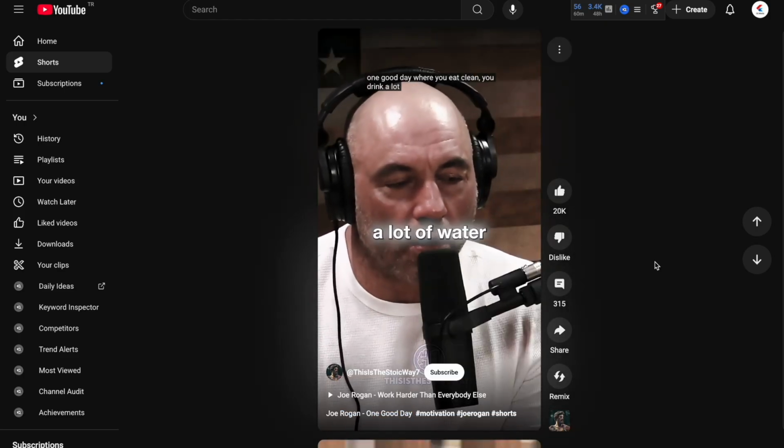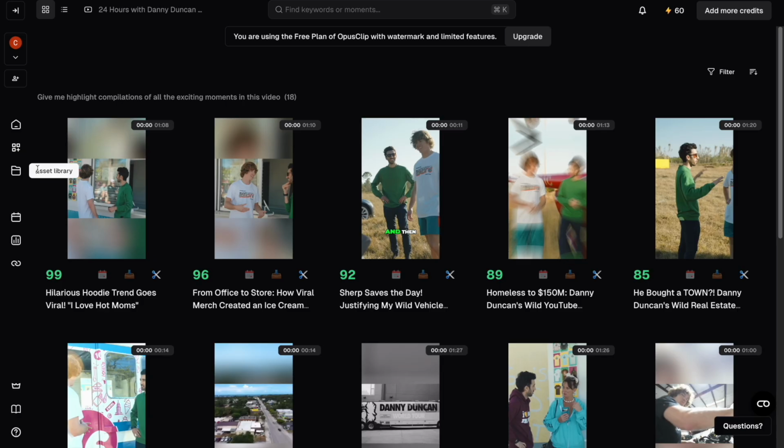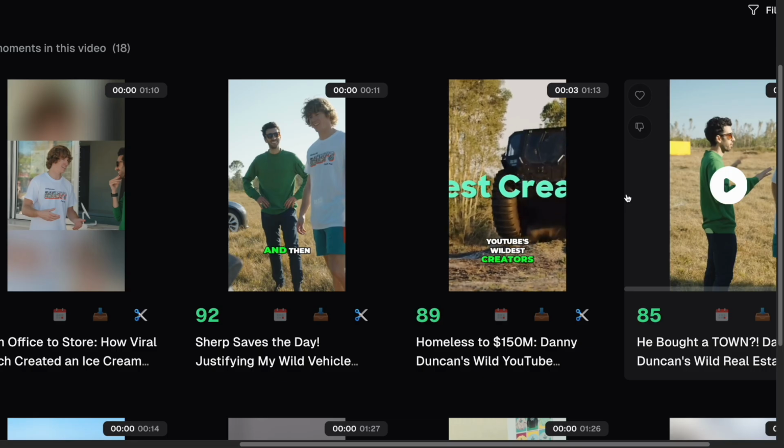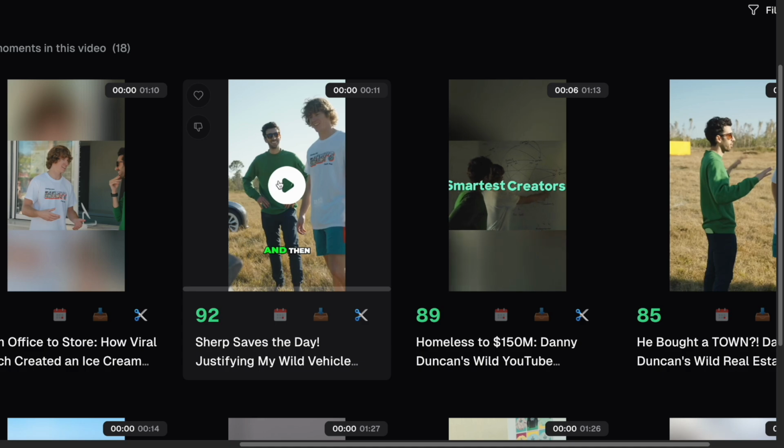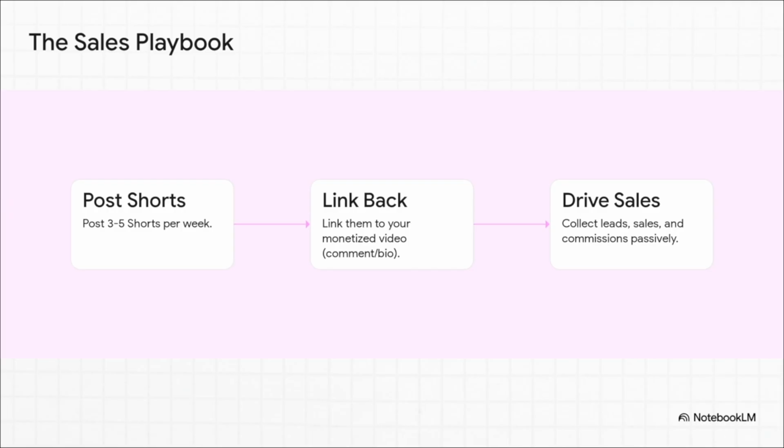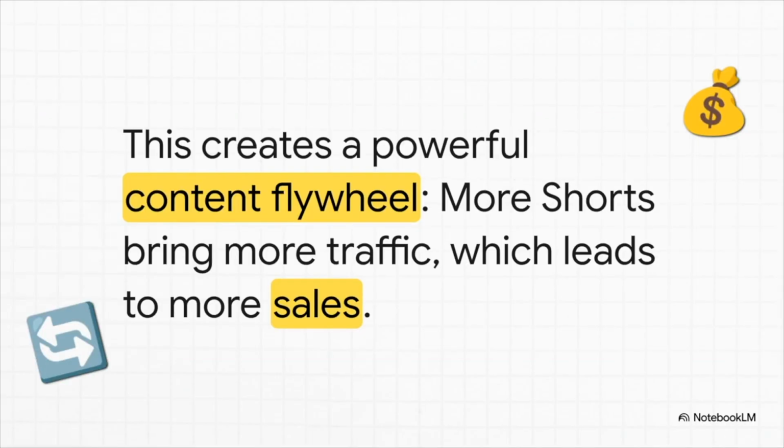You don't need to make new content from scratch. You're simply repackaging your long video into bite-sized formats and letting AI do 90% of the work. Over time, this becomes a scalable strategy. That's how smart creators are using short-form content in 2025.